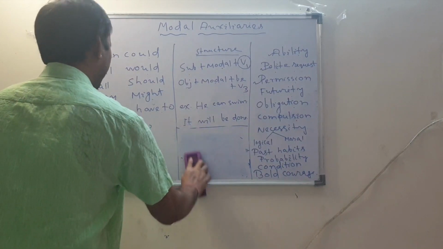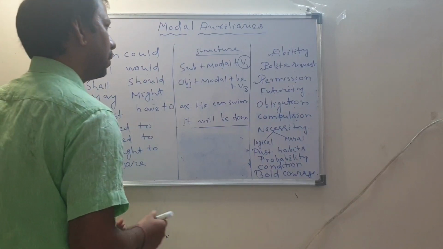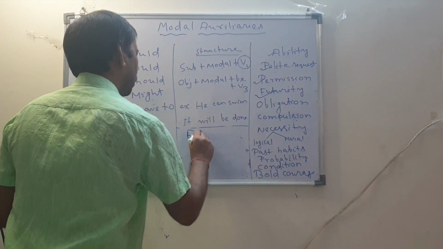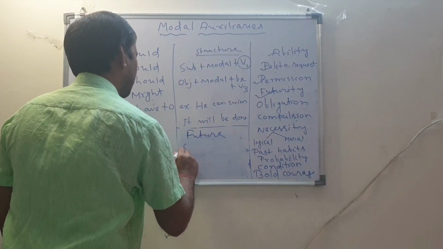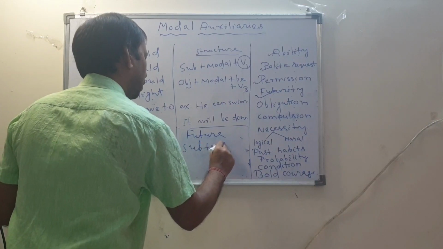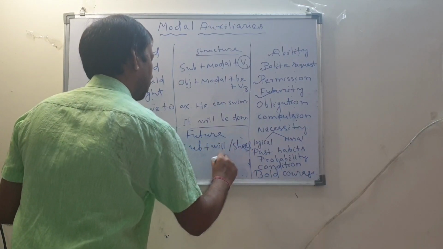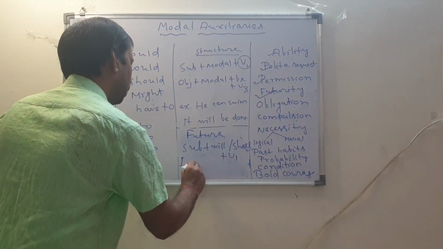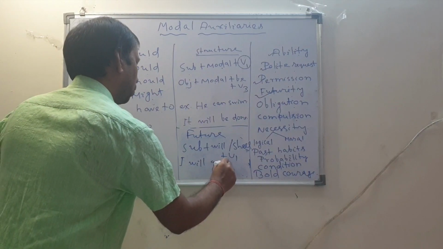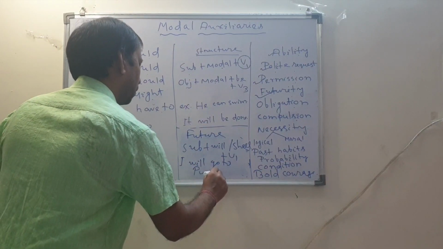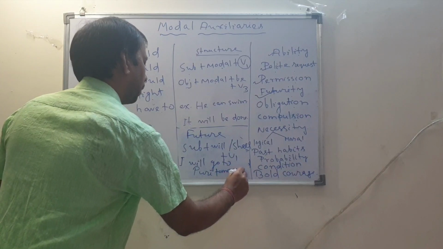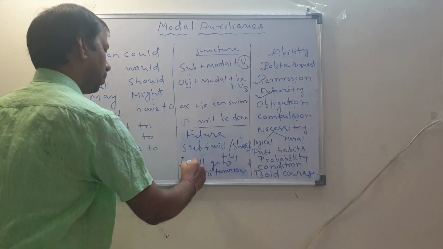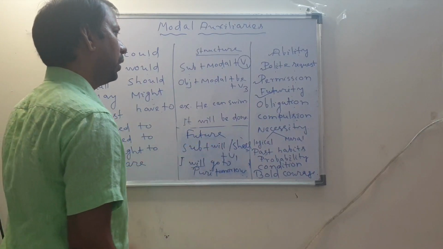And then futurity. So for futurity we use will. For futurity, to tell the future, we use subject plus will or shall plus V1. Suppose you say, I will go to Puri tomorrow. So you are expressing future. So this is will or shall. This is interchangeable. So for futurity we use will or shall.